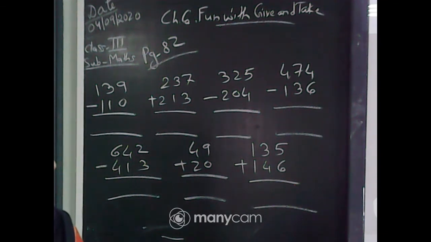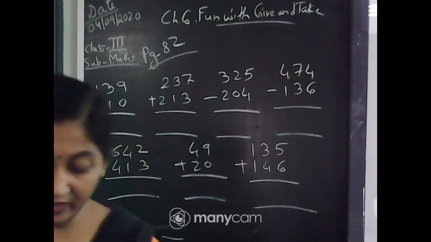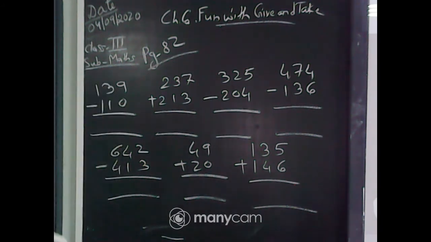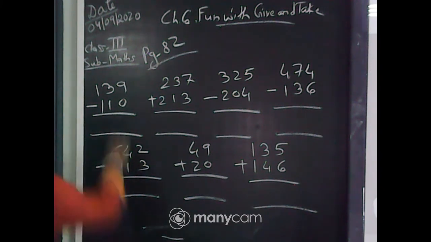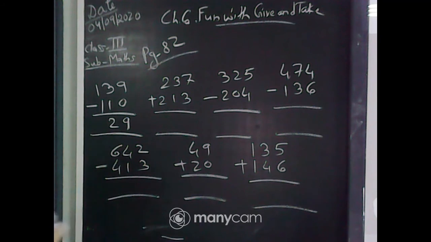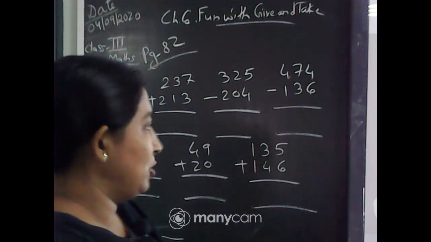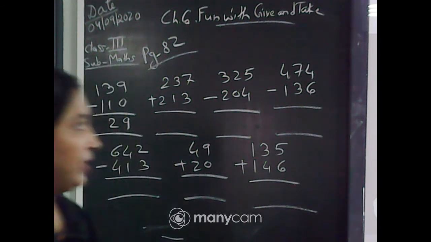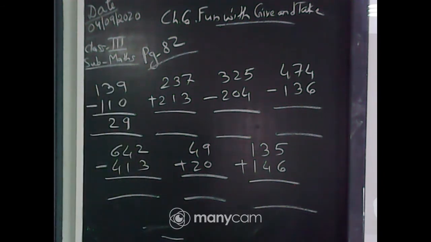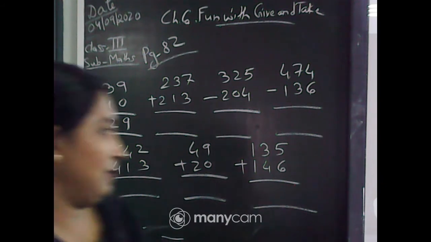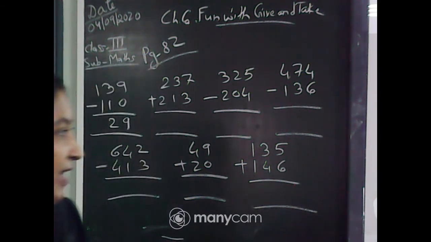Start writing the answers. Very good. Rajanna is first in writing. Exactly, it is 29. Why is Linoy writing 450? I am asking the answer for the first one. First one, it is 29. Very good. All of you, very nice, very quick you are to write the answers. Yes, Shivanik, I also agree with your thumbs up. The first answer is 29, okay.